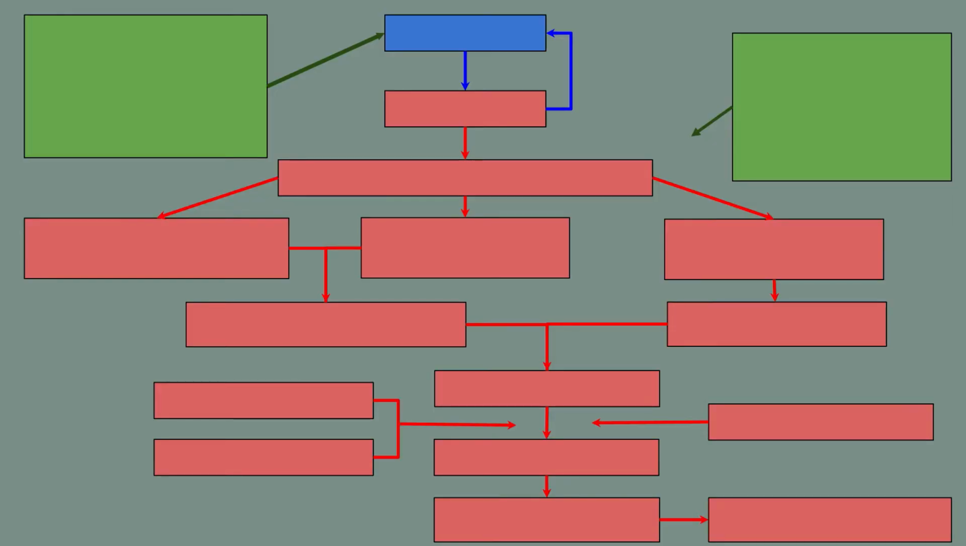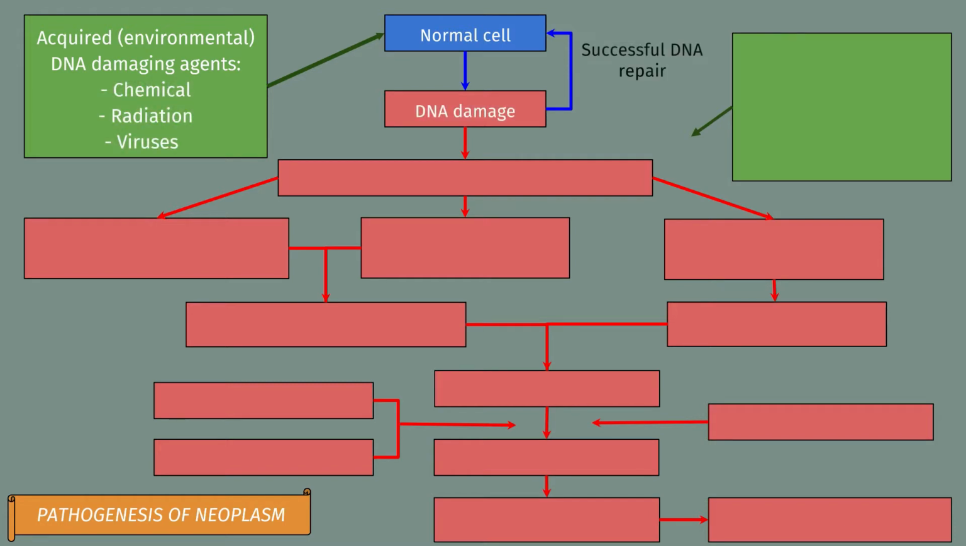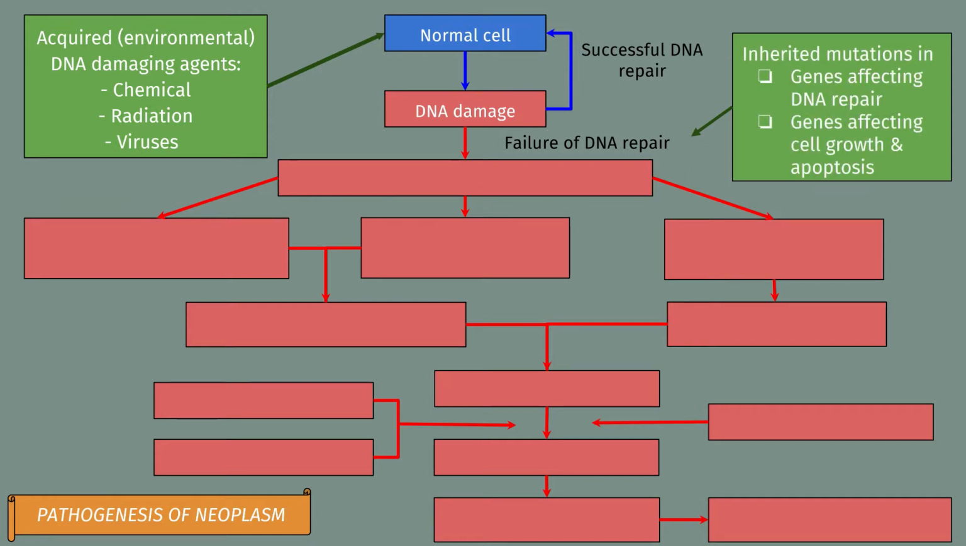Next, we move on to a quick overview of the pathogenesis of malignant neoplasm. Started with a normal cell which is exposed to acquired DNA damaging agents such as chemicals, radiation, and viruses. If the DNA damage is able to be repaired, the cell will return to its pre-injury state. If the DNA damage fails to be repaired, it may be caused by inherited mutation in genes affecting DNA repair and genes affecting cell growth and apoptosis, hence leading to mutation in the genome of somatic cells.